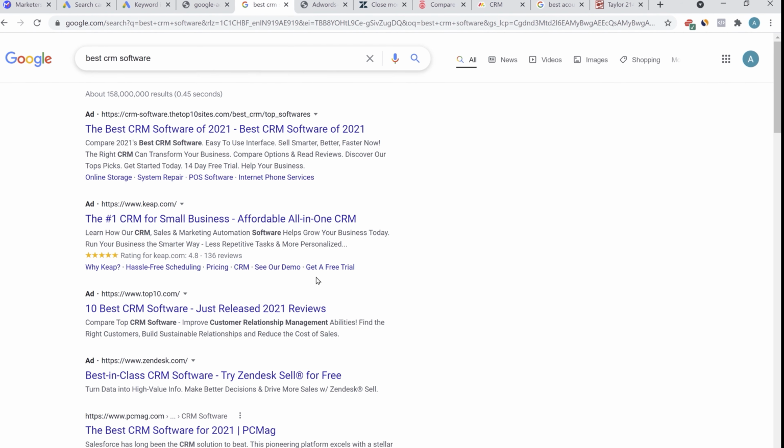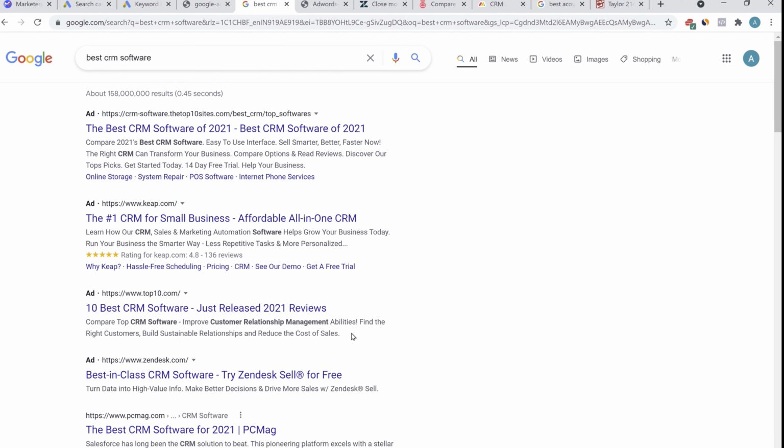Because this is a very manual way. You'll have to search for different keywords. You'll have to look at all the landing pages. You'll have to check all the different ad copies. Also, the probability of seeing all the ad copies is not that high.